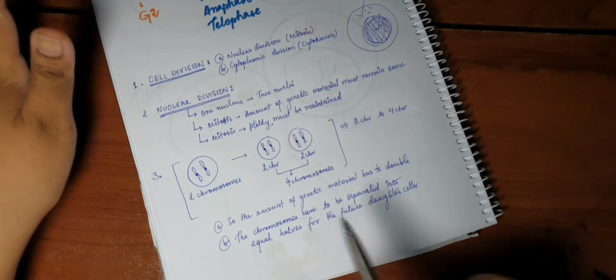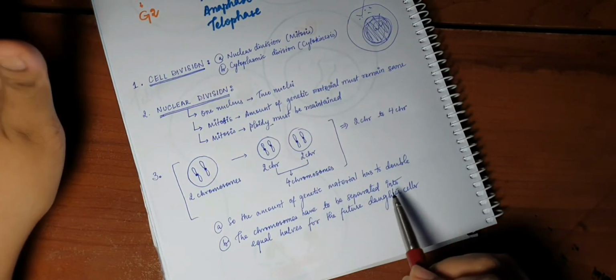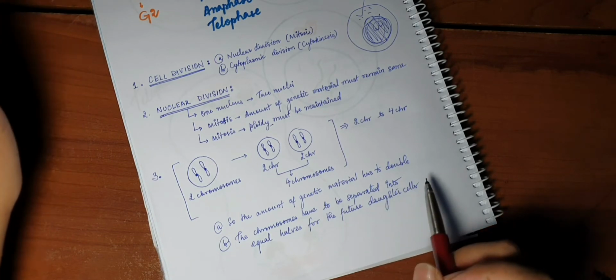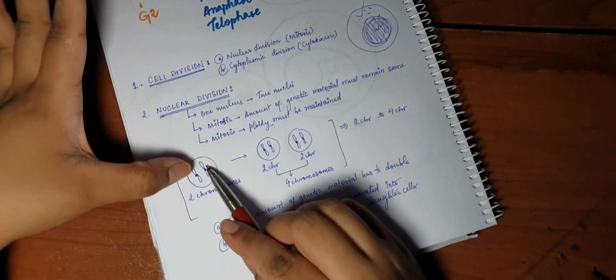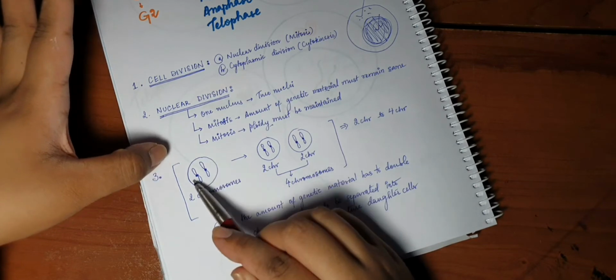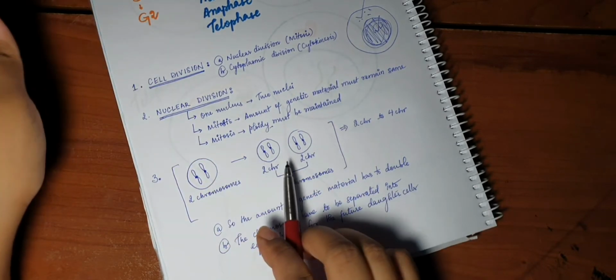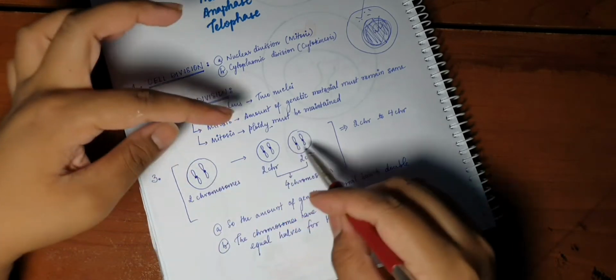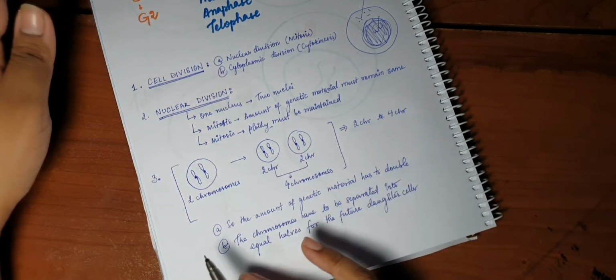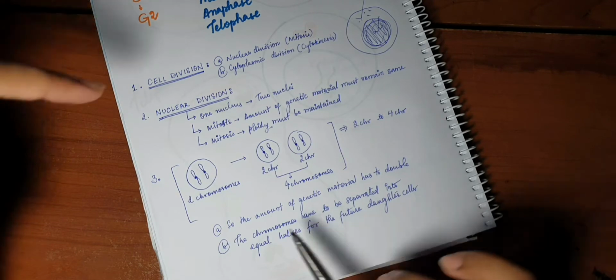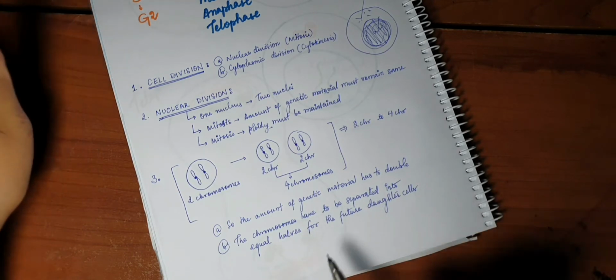Okay, first thing. The next is the chromosomes have to be separated into equal halves for the future daughter cells. Exactly. Now if we have these 2 chromosomes, you cannot just cut one half of this and one half of this and give it to each daughter cell. No, it has to be equal. They have to be equally segregated for the daughter cells so that they resemble the parent cell. So the chromosomes have to be separated into equal halves.